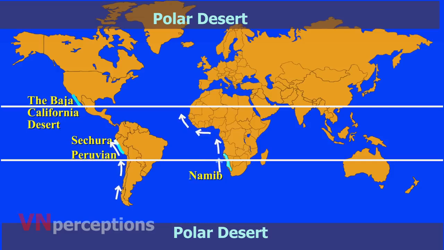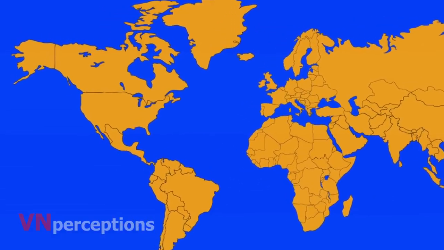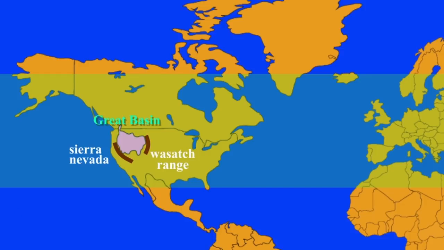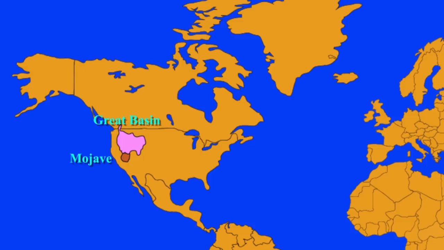Let us learn the deserts one by one. Coming to North America, it is the Great Basin Desert. It lies between the Sierra Nevada and Wasatch Range. It is a temperate desert with hot, dry summers and snowy winters. The desert spans a large part of the state of Nevada and extends into western Utah, eastern California, and Idaho.